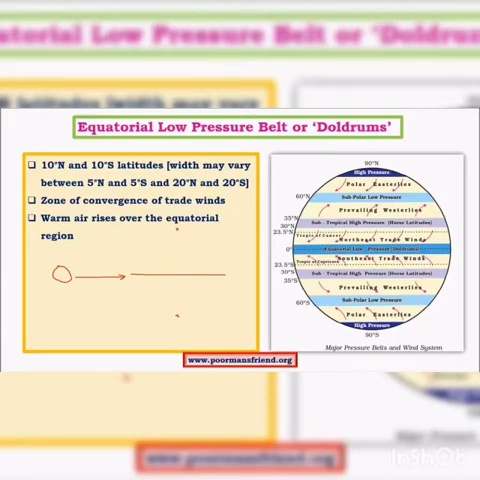And the first one is the equatorial low pressure belt. This is the zone where the sun rises and falls vertically throughout the year, and hence the temperature is high in this zone throughout the year. The air expands due to the heat of the sun and rises on a massive scale. This is the reason for the low pressure experienced throughout this zone. The equatorial low pressure belt is situated between 5 degrees north and south latitude.